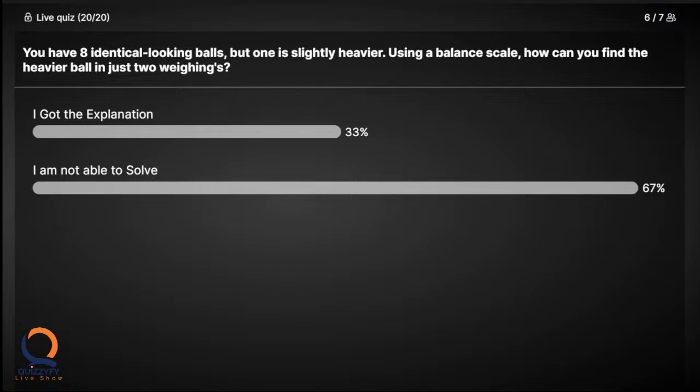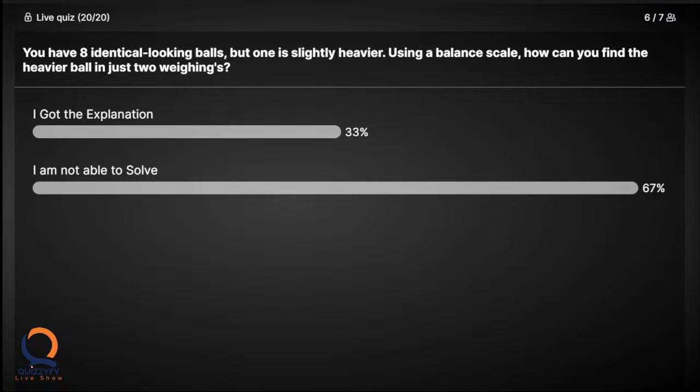You will be using the weighing scale more than 2 times. The condition is you should not use the weighing machine more than that. One by one. Netra, hold on. Let Dira finish. Yeah, go on, Dira.